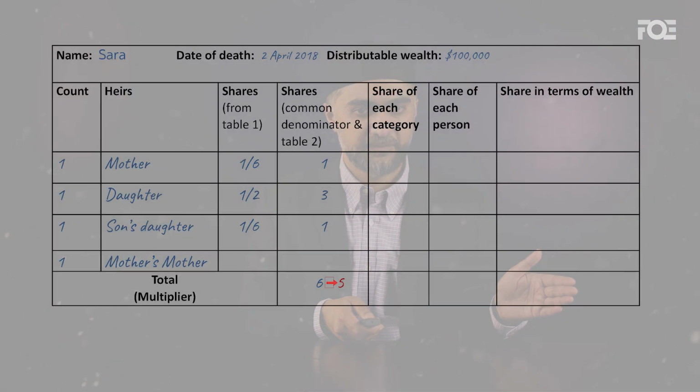In this case, it's very simple. Sarah does not have a husband alive, so there is no spouse, which means that the one share can now be redistributed among all of these people based on their own proportions. So just like Masla Aul, all we need to do now is to change the denominator. So instead of 6, it will become 5, and then we can easily solve the rest of the scenario.